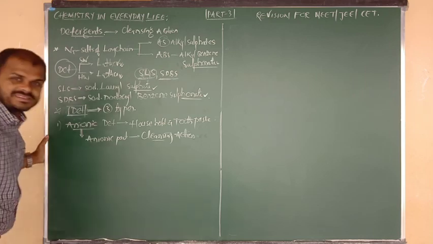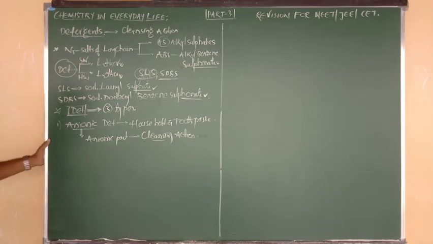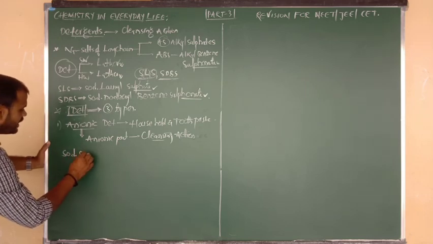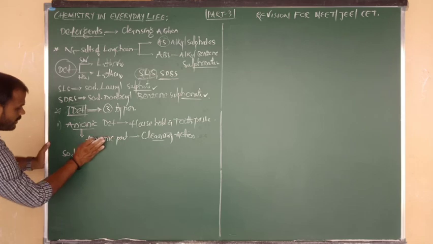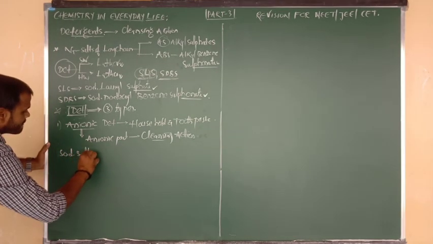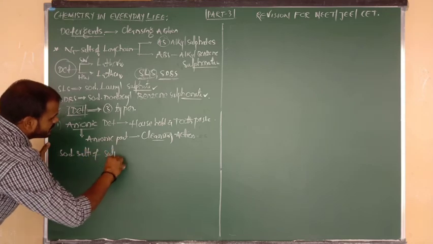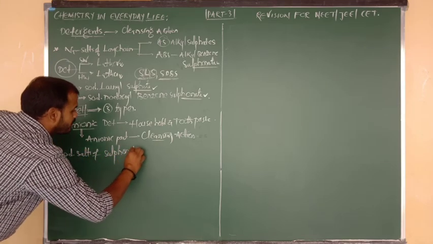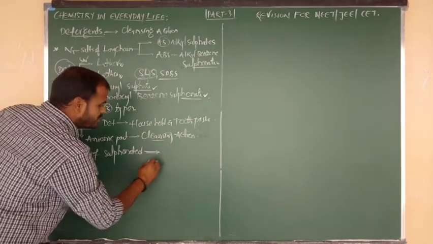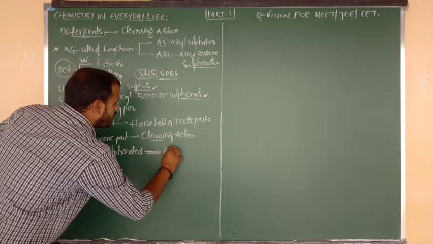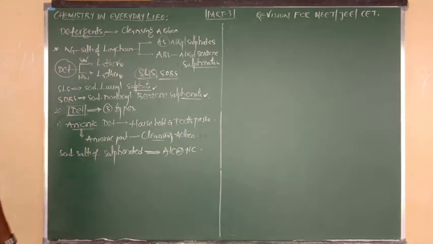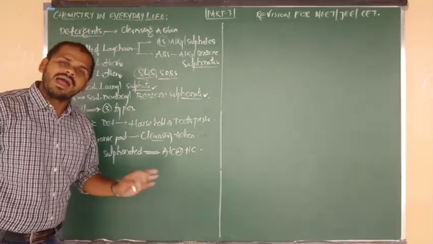Next I am going to tell you the small definition. Sir, what is meant by anionic detergents? The definition we can give is: these are sodium salts of sulfonated long chain alcohols or hydrocarbons.